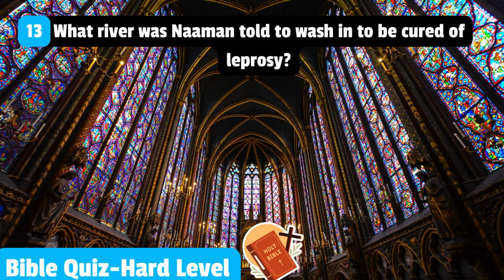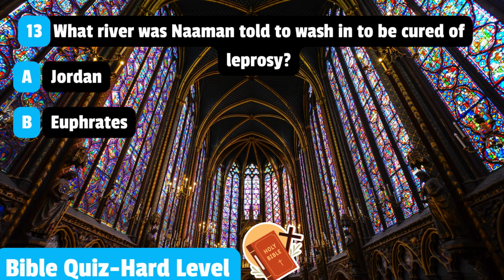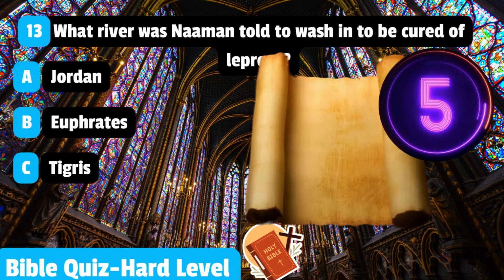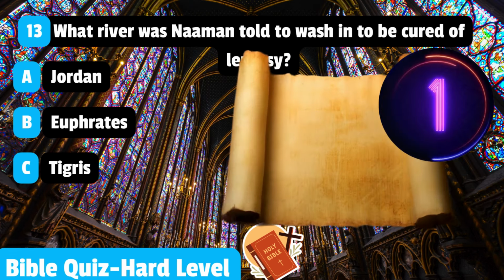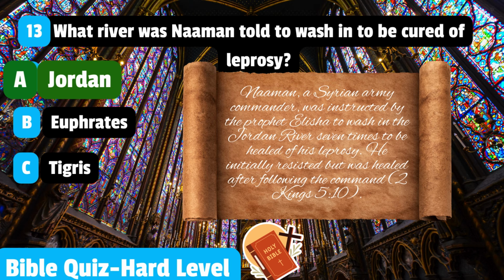13. What river was Naaman told to wash in to be cured of leprosy? Jordan, Euphrates, Tigris. Jordan. Naaman, a Syrian army commander, was instructed by the prophet Elisha to wash in the Jordan River 7 times to be healed of his leprosy. He initially resisted but was healed after following the command. 2 Kings 5 verse 10.